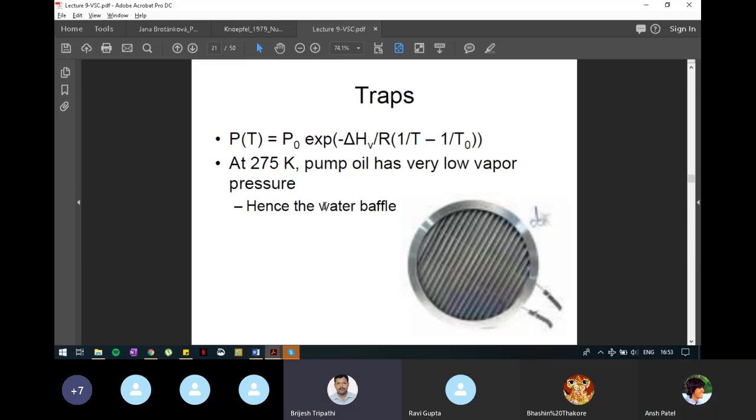So if there is any back streaming from the diffusion pump, what will happen? That back streamed oil will come in contact with this surface before coming into the chamber, and at this temperature its vapor pressure will become very low. It will become liquid. So there is no vapor there, and there will be no harm to the process which we are doing inside the chamber. For that, such traps are used inside the vacuum, and this one is called a water cooled baffle. There is another baffle made of